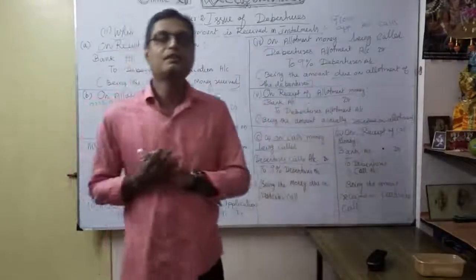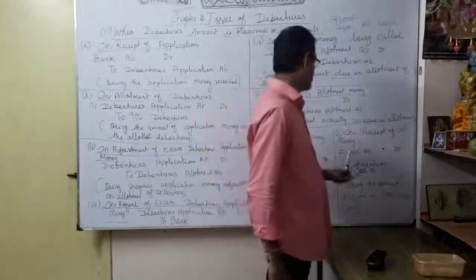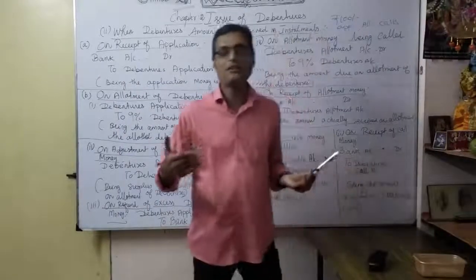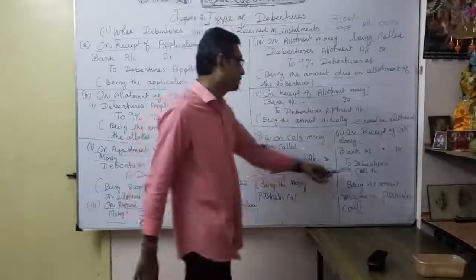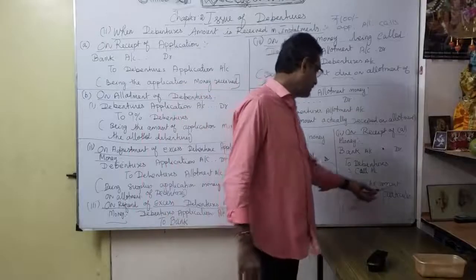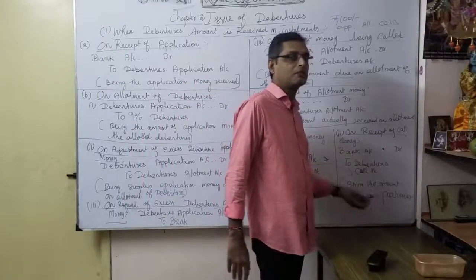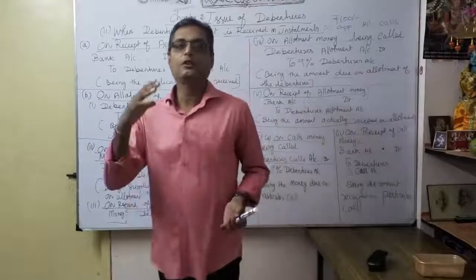Now we are done with our equity shares. In the same manner here, on receipt of call money, Bank Account debit to Debentures Call Account. It may be the first call or the second call. We received it as a first call or second call, and accordingly we want to mention it here. Narration being the amount received on a particular call, being the amount received on first call money or second call money. So accordingly, we want to mention it.